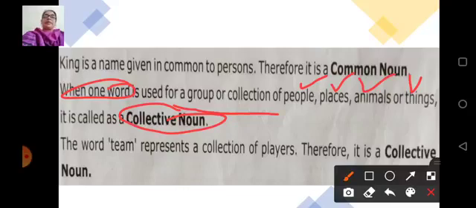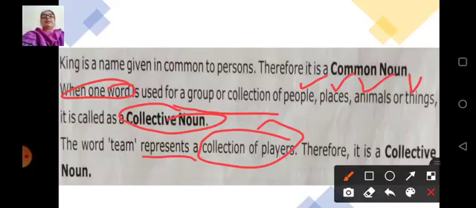We have seen two examples just now. In that sentence we have seen that Chetan is the best player in the team. So the word team represents a collection of players. When we say team, we just visualize that team of players, isn't it? Collection of players. So team is a collective noun.